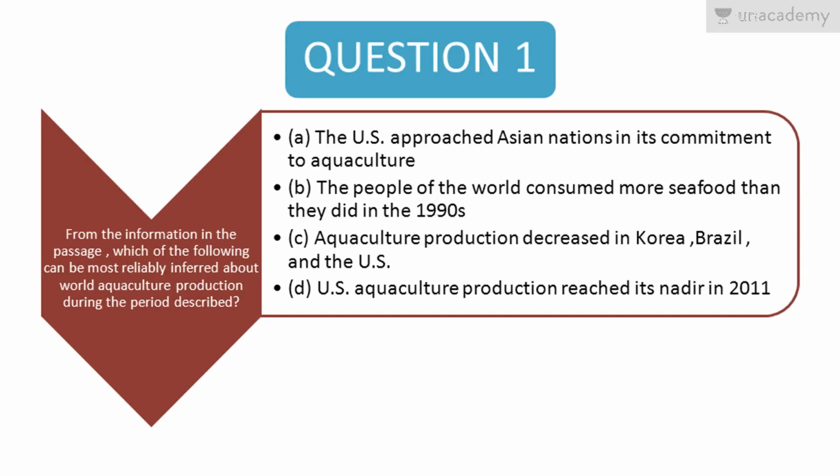So the question for today is, from the information in the passage, which of the following can be most reliably inferred about world aquaculture production during the period described? A. The US approached Asian nations in its commitment to aquaculture. B. The people of the world consume more seafood than they did in the 1990s. C. Aquaculture production decreased in Korea, Brazil and the US. D. US aquaculture production reached its nadir in 2011.